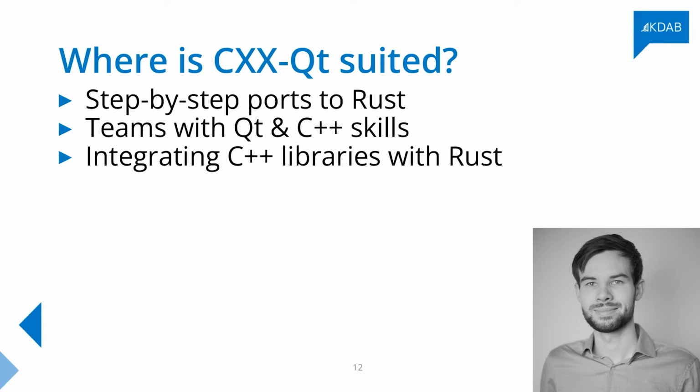Like if you really want to just do plain Rust, no C++ involved, then I don't think CXXQt is the best fit. You can try and do that if you're using QML, but it's not really what it's meant for. And in that case, might as well just use Slint and go with that.